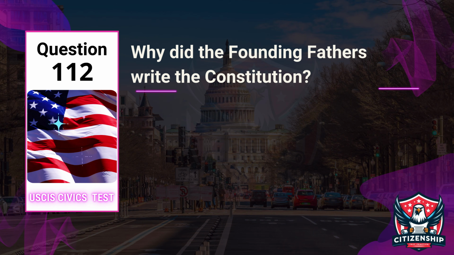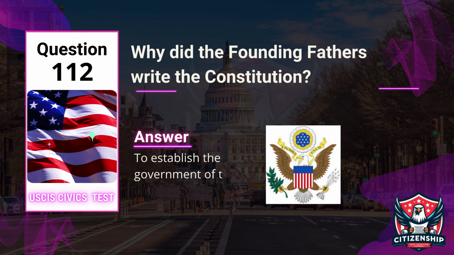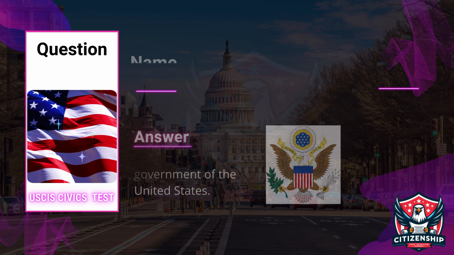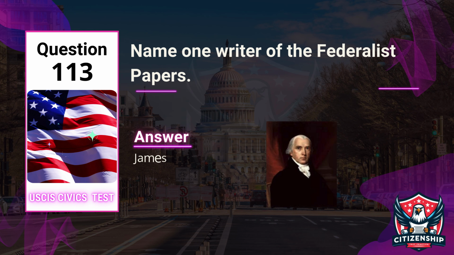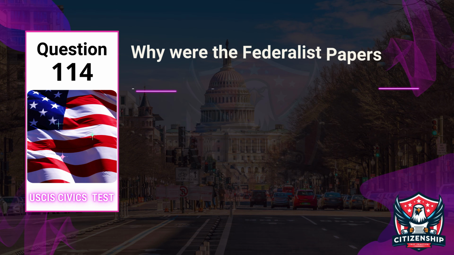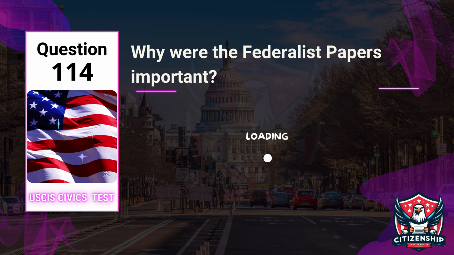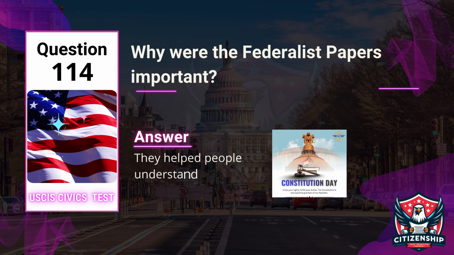Question 112. Officer, why did the Founding Fathers write the Constitution? Applicant, to establish the government of the United States. Question 113. Officer, name one writer of the Federalist Papers. Applicant, James Madison. Question 114. Officer, why were the Federalist Papers important? Applicant, they helped people understand and support the Constitution.